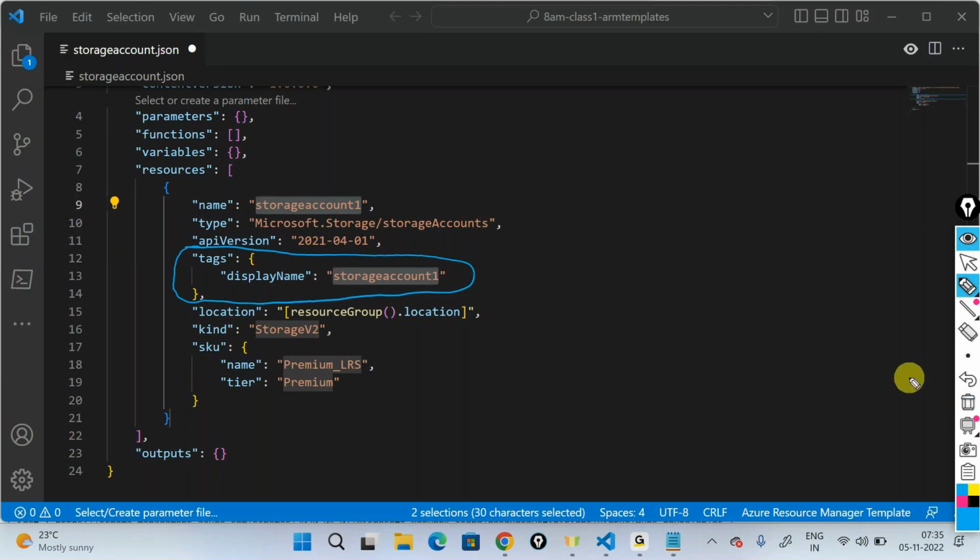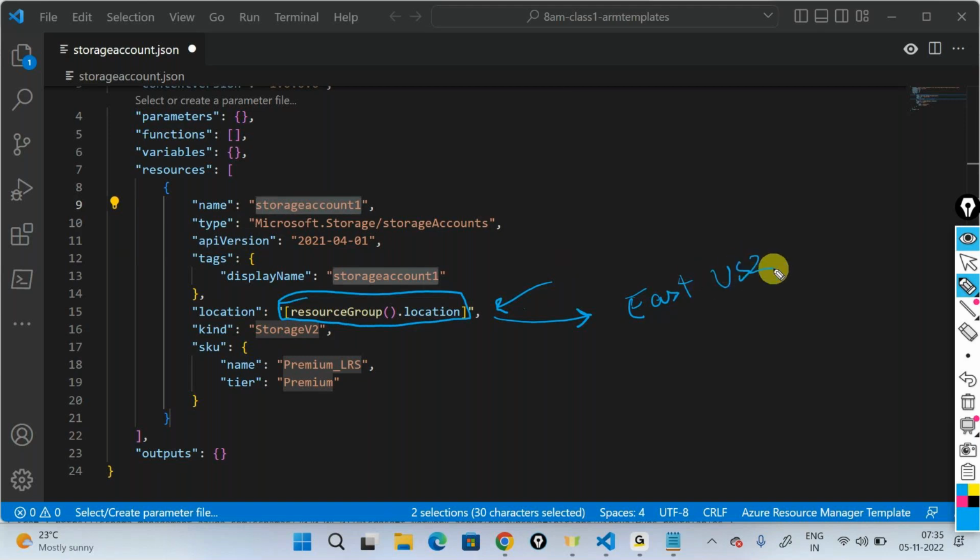And then you have something called location, and this is a template function. I'll talk about what this is, but you should declare the location you want to create this in. Let's say I want to create it in East US 2, so I'll say East US 2 here. We'll talk about what a template function is later. Then you have the kind. You can say what kind of storage you want. I'm doing StorageV2, and then the SKU.